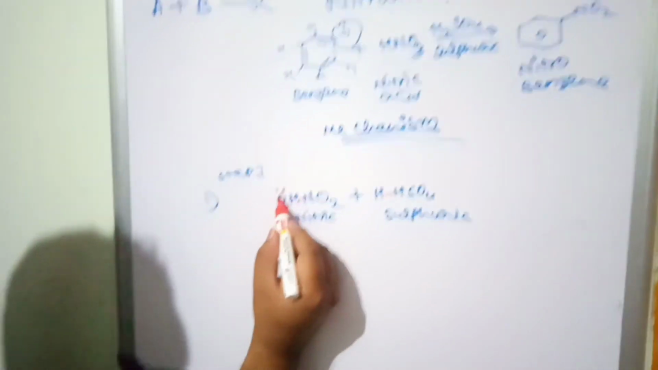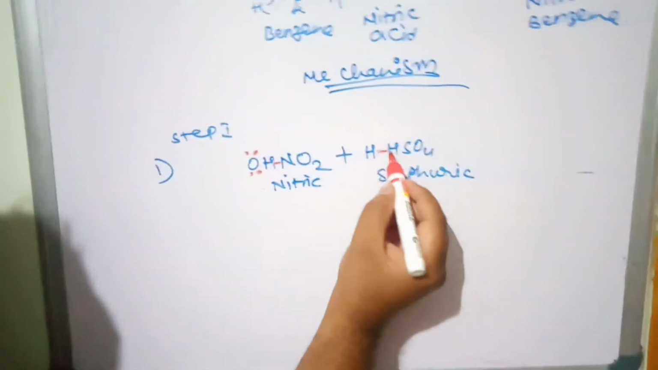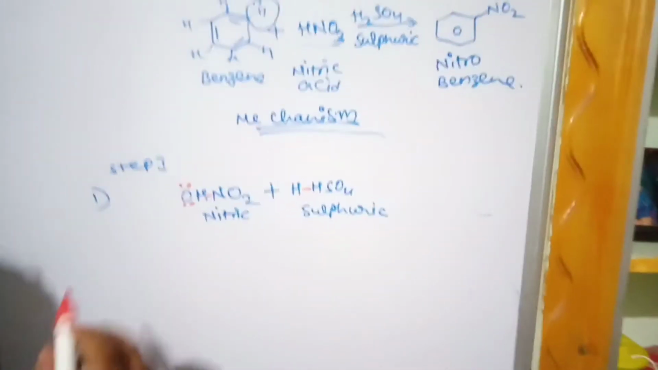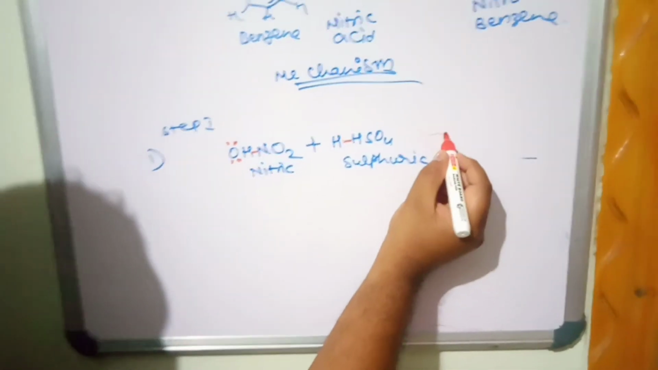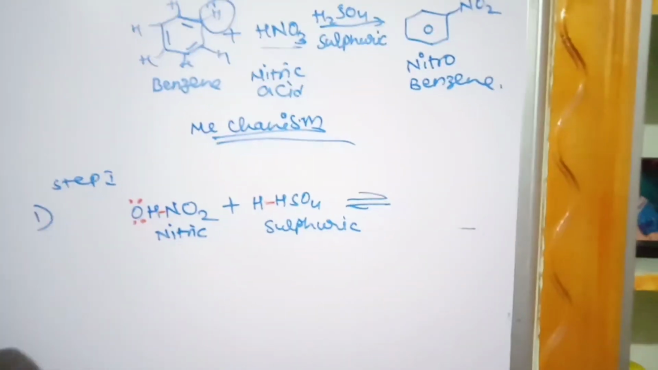H2SO4. Okay. So how many lone pairs of electrons are there? Two lone pairs of electrons are there, and hydrogen. Now if you see this, the reaction is going to take place at equilibrium. What is going to happen? A reversible equilibrium reaction will take place.